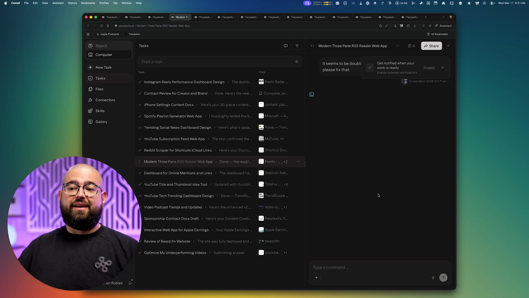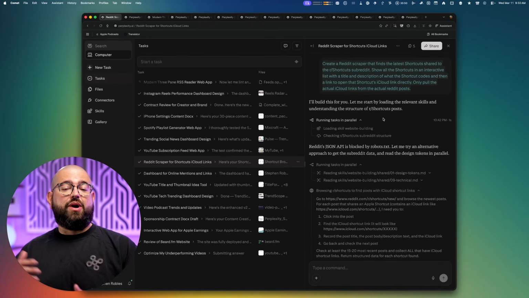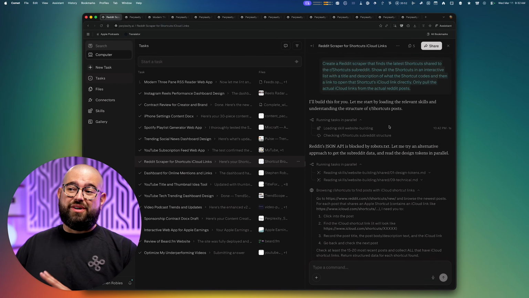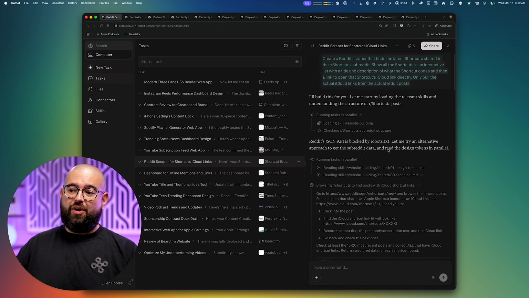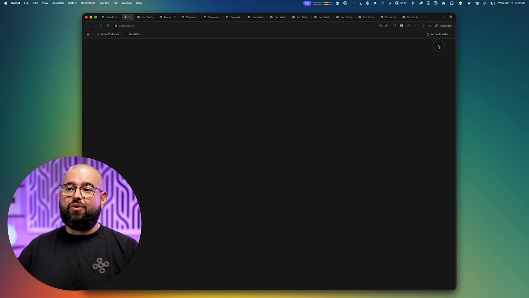And it's gonna start working on that task, and now I can go and do something else. For instance, here was my prompt for the Reddit shortcut scraper, where I'll show you another instance where I went back and forth for changes. This one was a single prompt and it built it just how I wanted. At the bottom of the task, it leaves you the web app. You can open it here in another pane or go full screen.